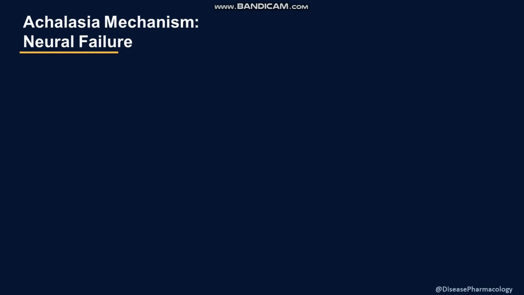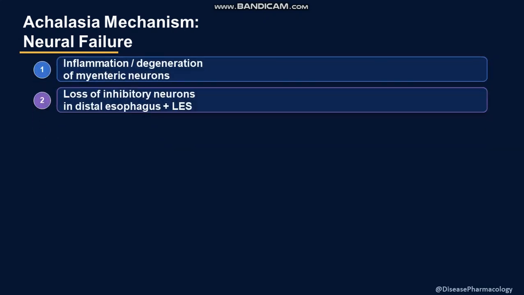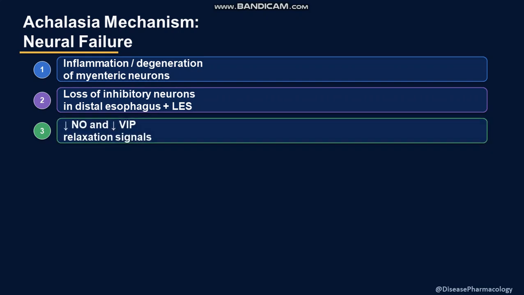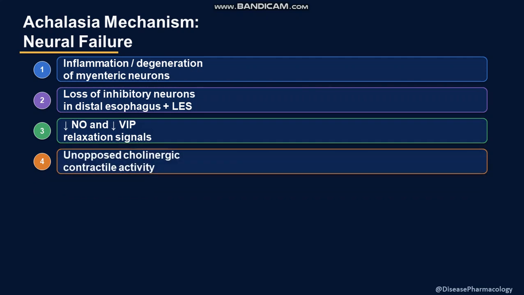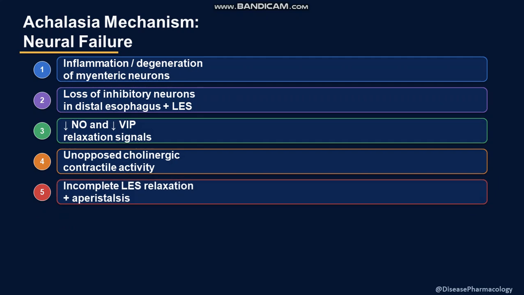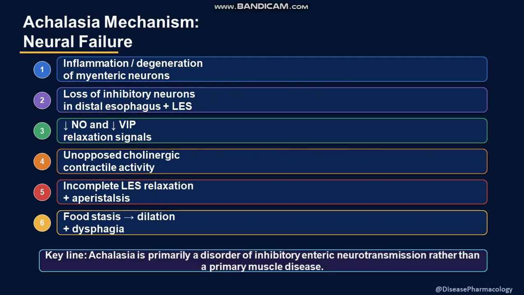That is the mechanism: neuronal failure, inflammation, loss of inhibitory neurons, decreased NO and decreased VIP relaxation signals, unopposed cholinergic contractile activity, incomplete LES relaxation plus absent peristalsis, food stasis and dilation might happen in the patient. The key line: achalasia is primarily a disorder of inhibitory enteric neurotransmission rather than a primary muscle disease.